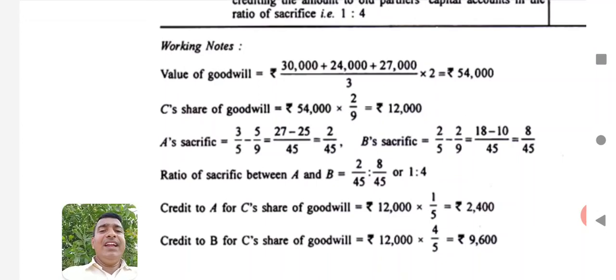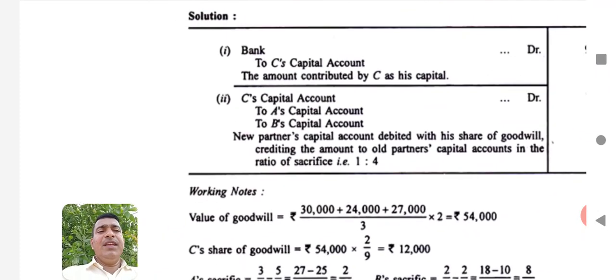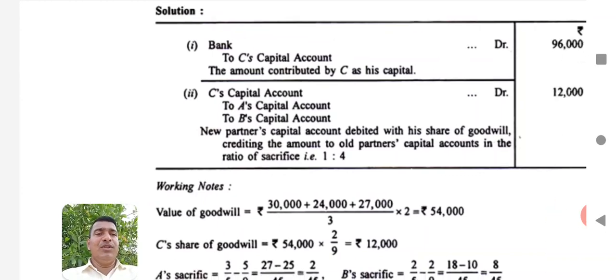And you have to distribute that amount of C among A and B. Now the journal entry will be the first entry for amount brought in by the new partner. The entry will be cash or bank account debtor to C's capital account. Here cash or bank means alternatively we can use bank account debtor to C's capital account. The goodwill brought by C. Then new partner's capital account debtor to old partner's capital account in the sacrifice ratio, that is C's capital account. That means his goodwill, his share of goodwill, that is 12,000.